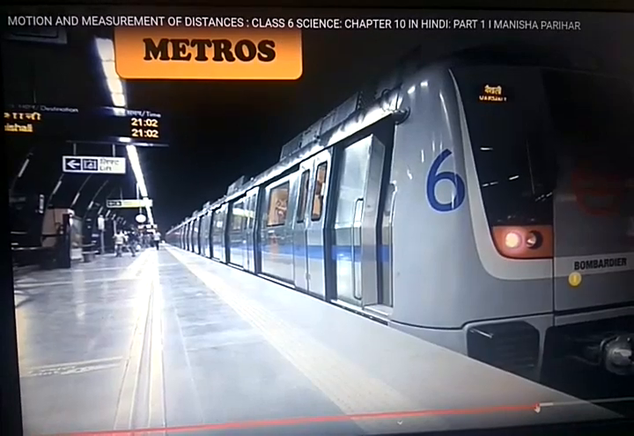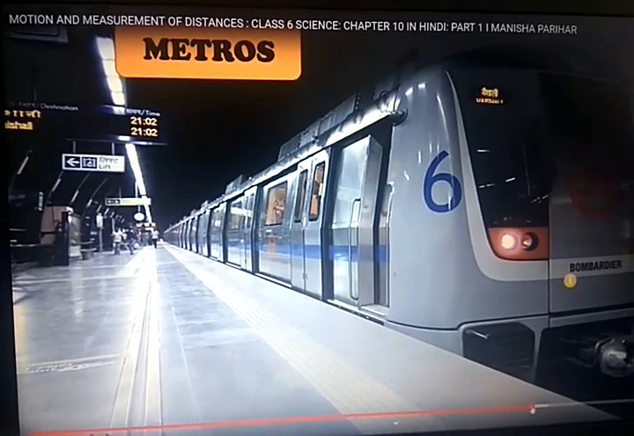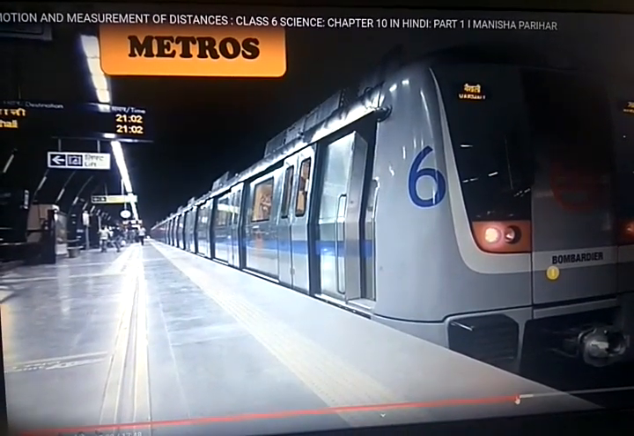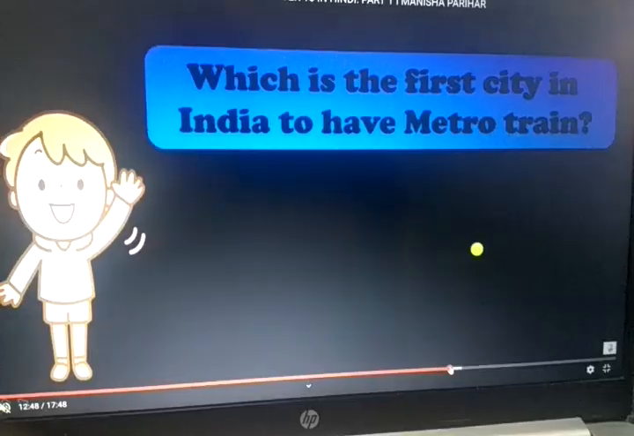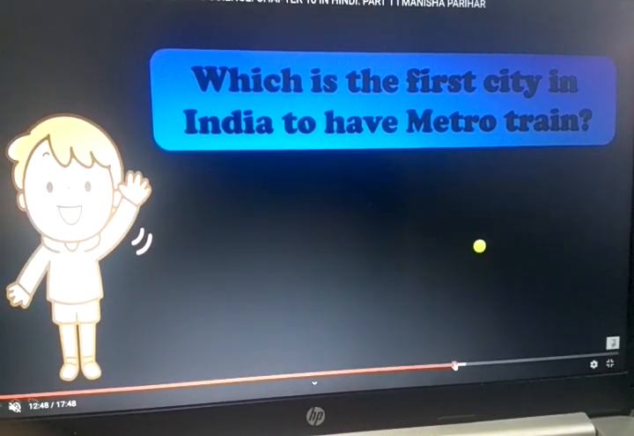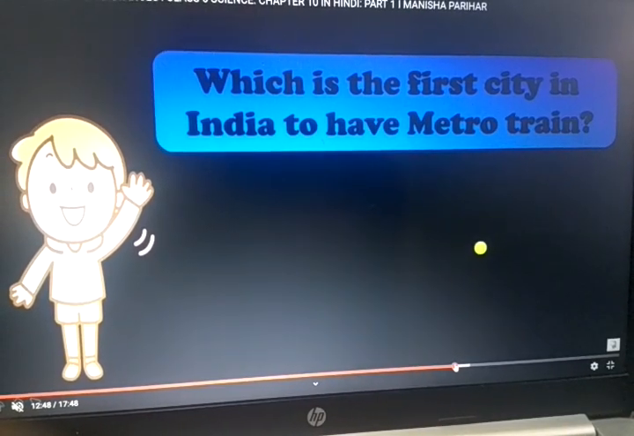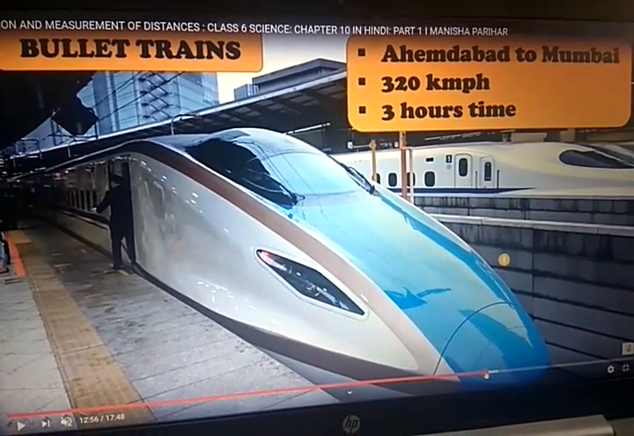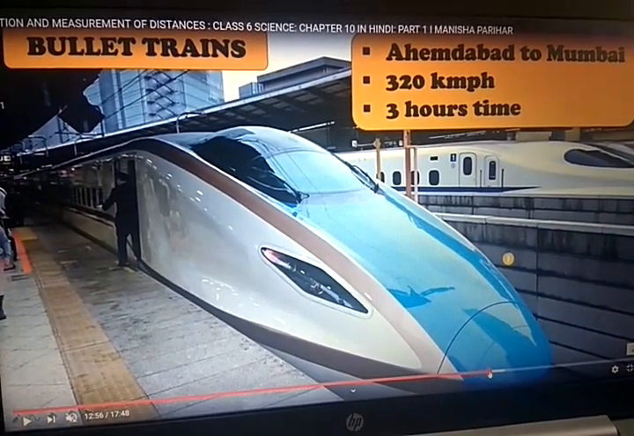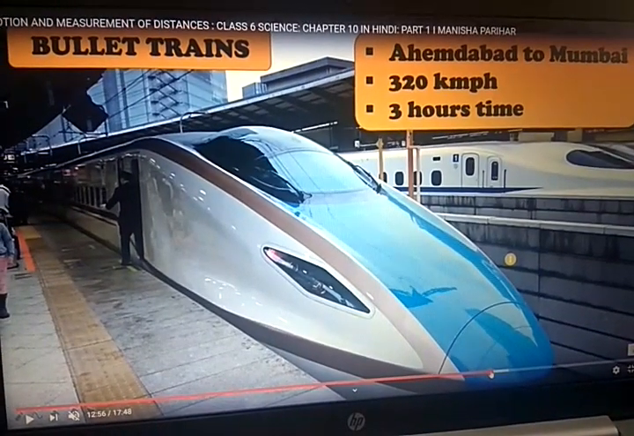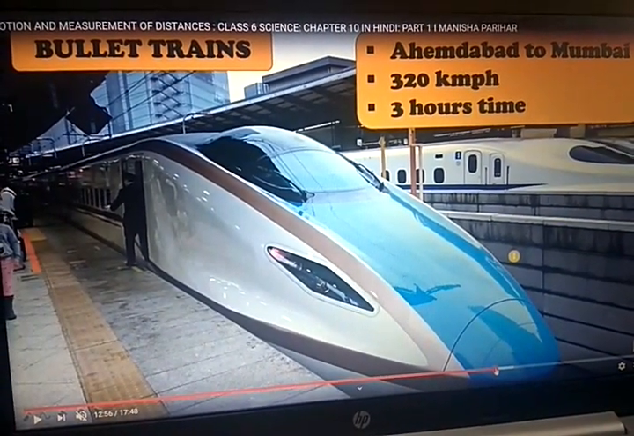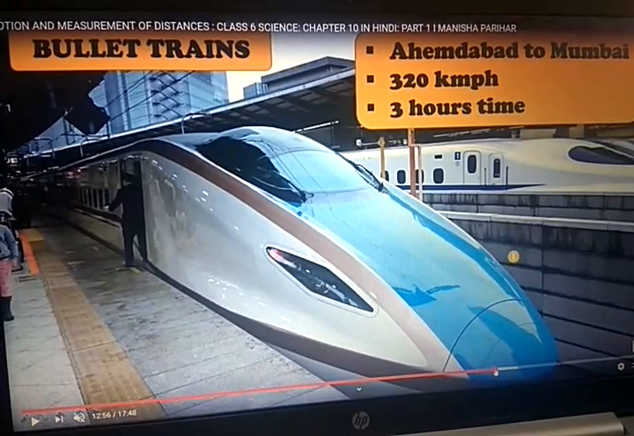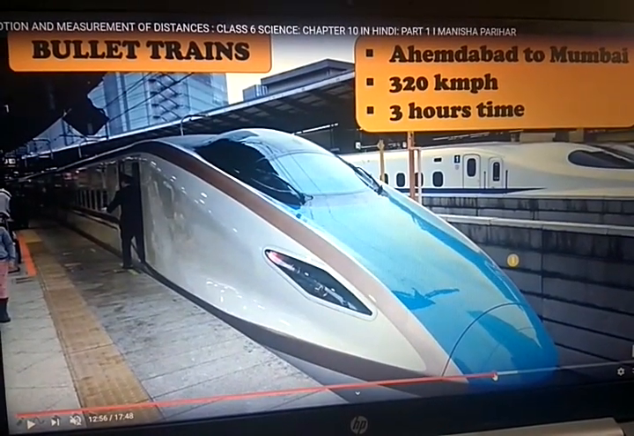We can also think about the metro railway, okay, that you can find in big metropolitan cities like Delhi and Calcutta. So here the question is: which is the first city in India to have a metro train? Nowadays a bullet train project is launched. It is from Ahmedabad to Mumbai. The speed of the bullet train will be 320 km per hour. So it will take 3 hours. This project is going on.